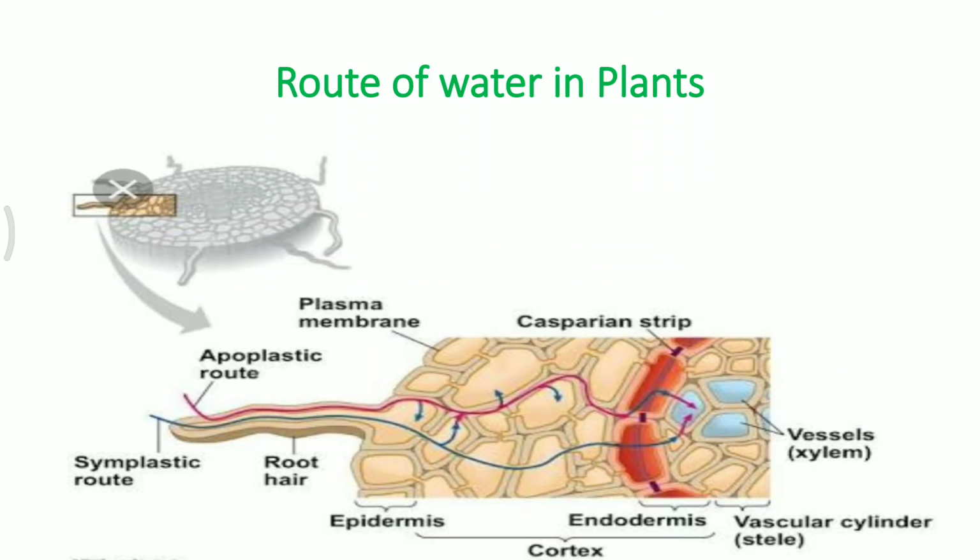Now after that, if you see this pathway again, you can recapitulate how the water is moving. The red one is the apoplastic pathway, intercellular spaces you can see through which it is moving, and finally once it reaches the endodermis, it has to flow through the Casparian strip and follow the symplastic pathway.